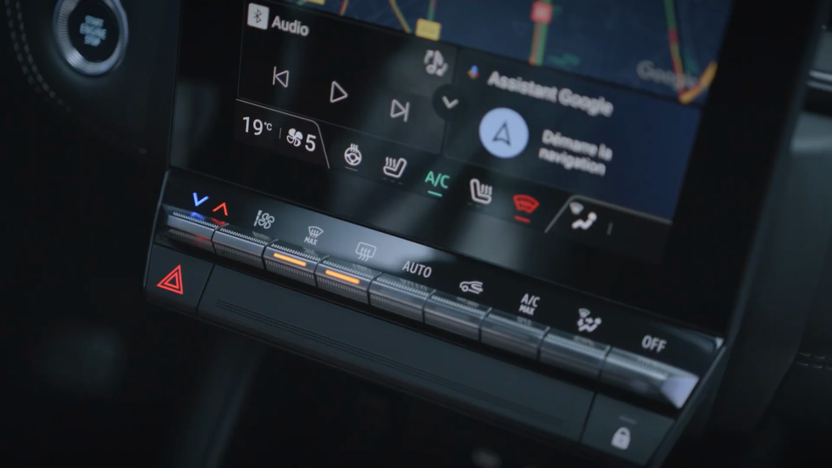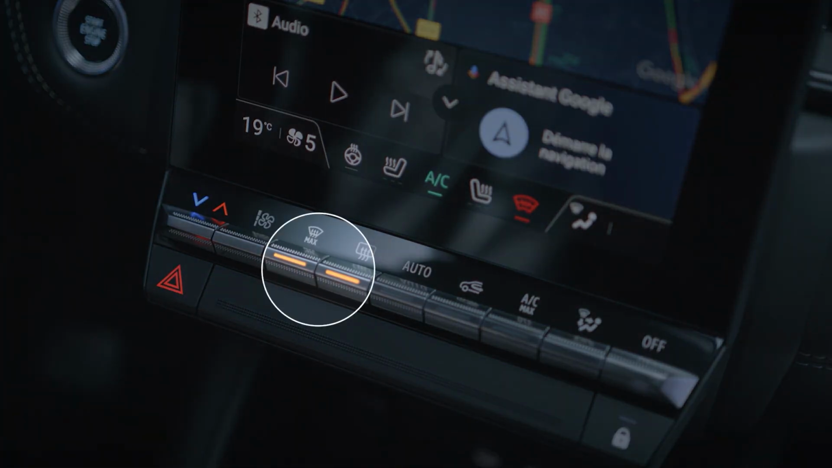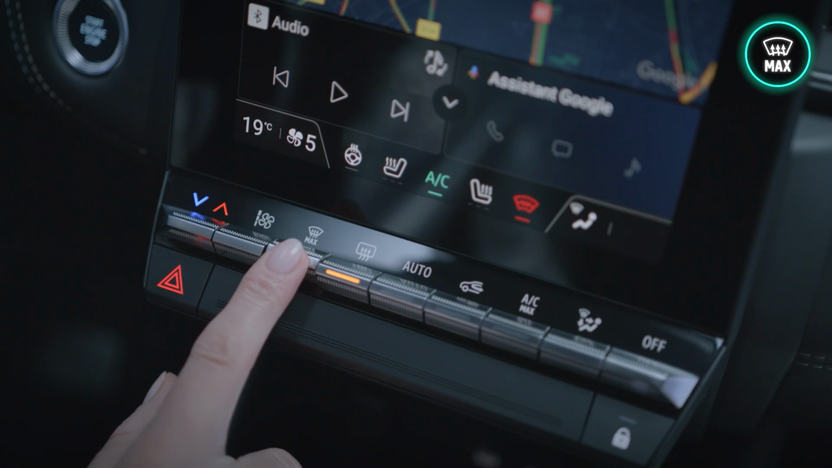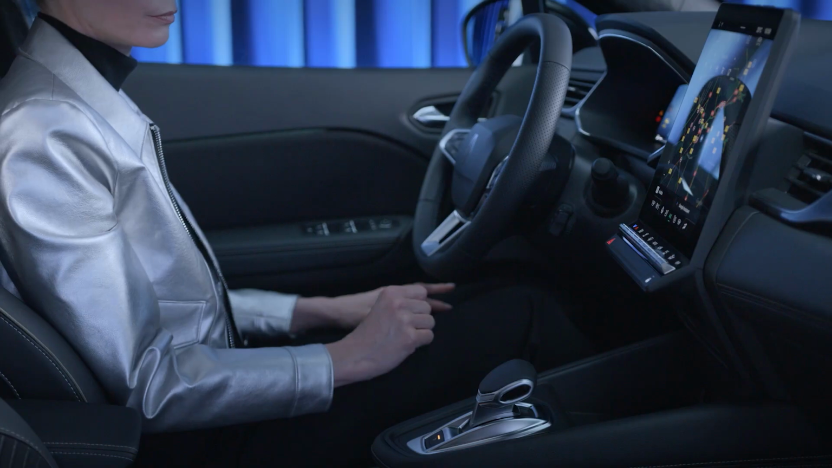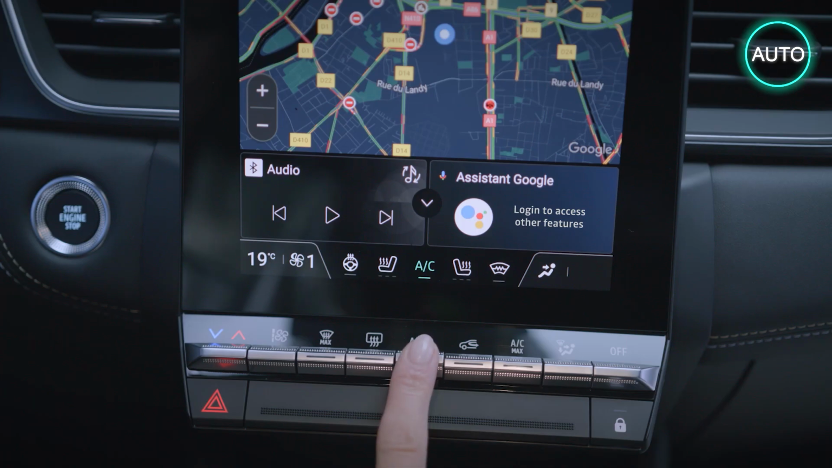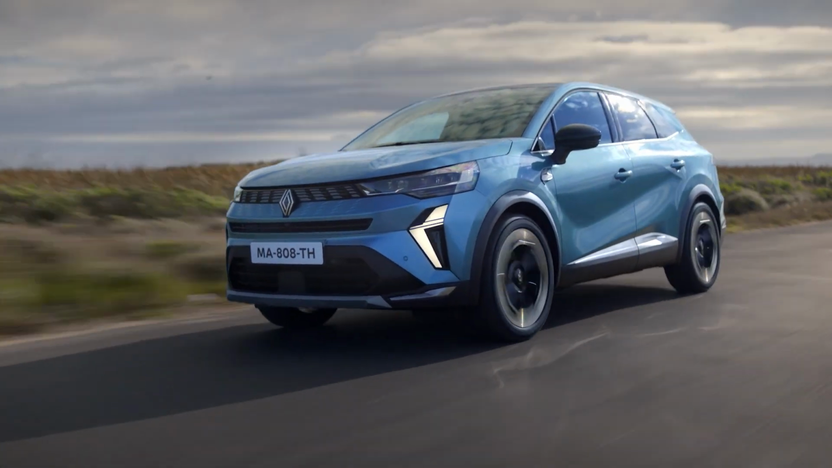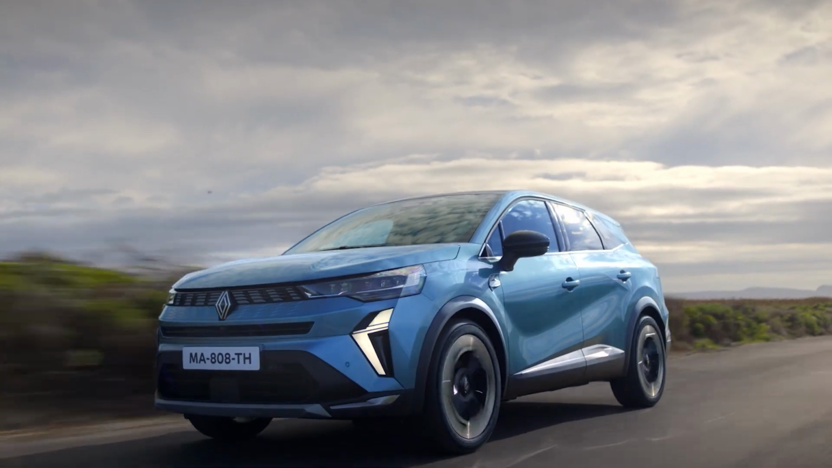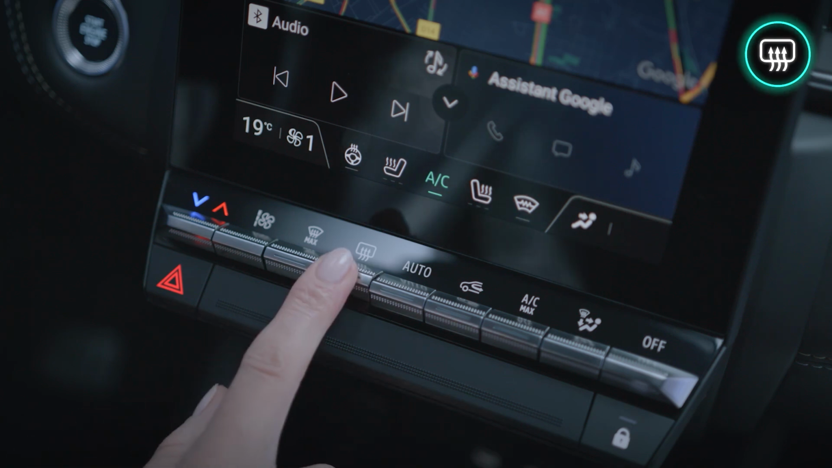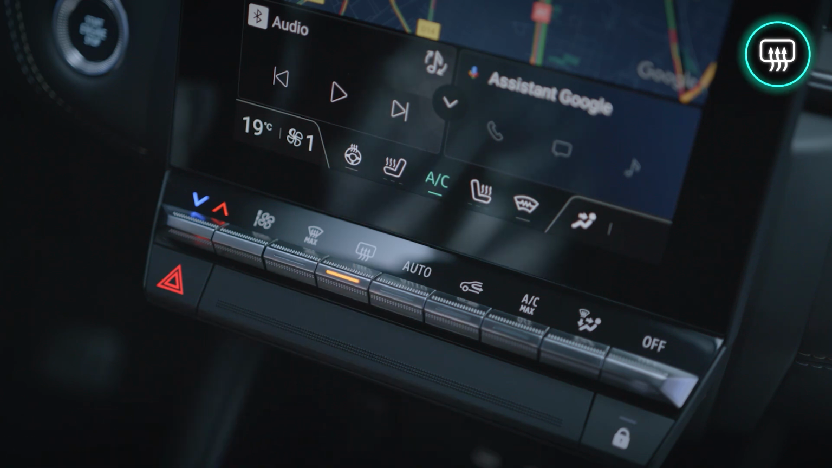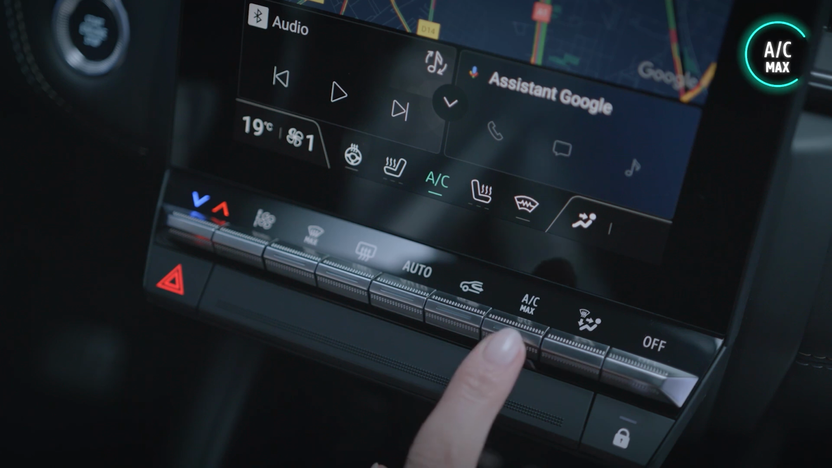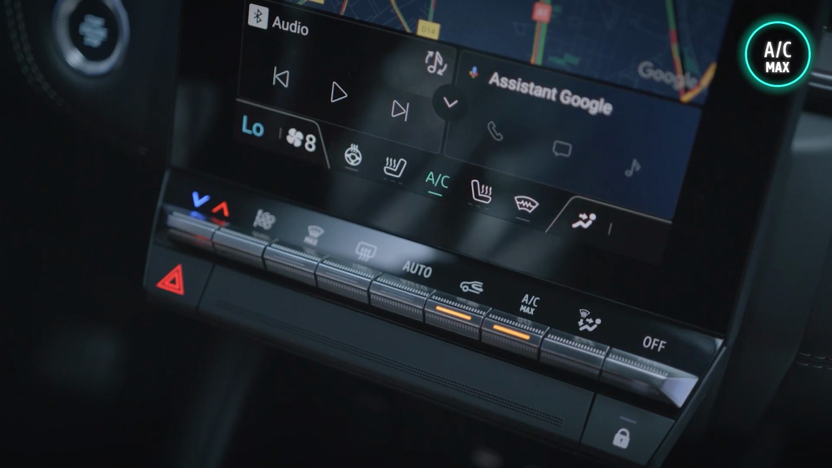The air conditioning and rear screen deicer will automatically switch on. To turn the Clear View feature off, press this button again or press the Auto button. Press this button to switch the rear screen deicer or demister function on or off. Use the Max AC button to turn the air conditioning system up to full power.